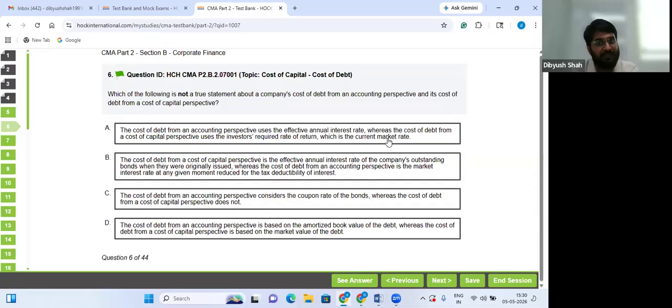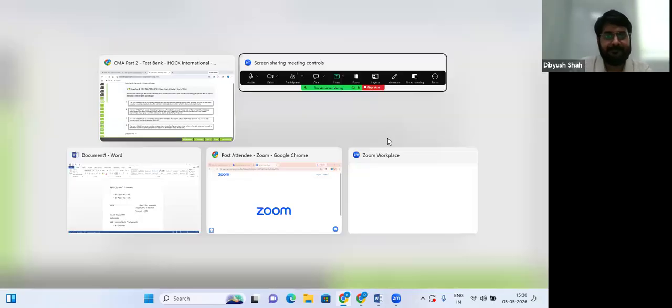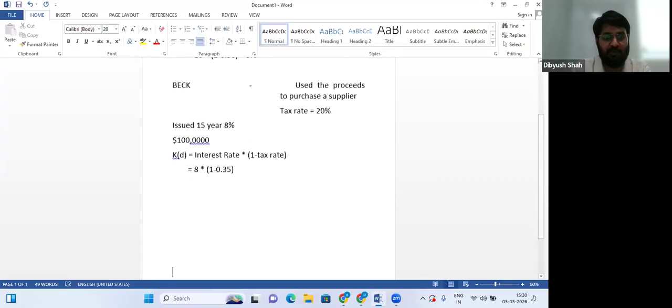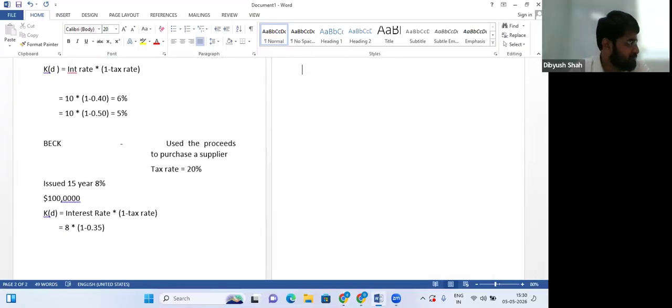You can say actually the reverse, that cost of debt from capital perspective is generally the current market rate because you are calculating, see, if you guys remember how bond prices were calculated, we used to discount them to their present value using cash flows. And that was done using market rate of interest on the date of issue.